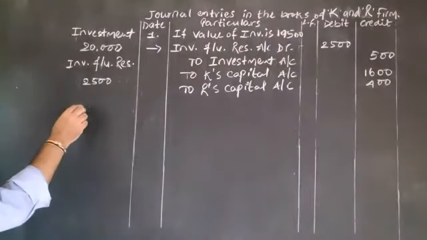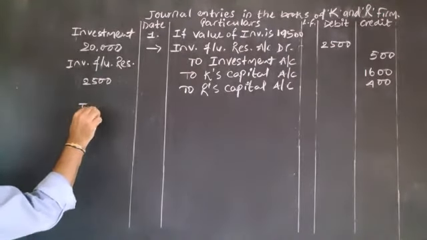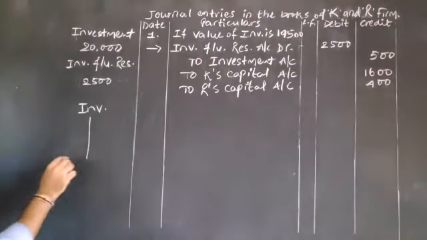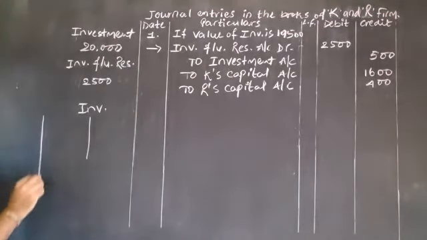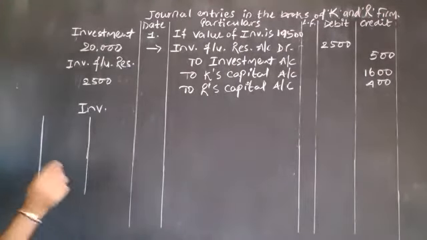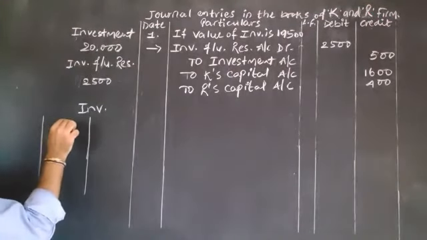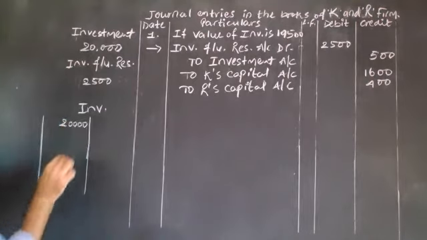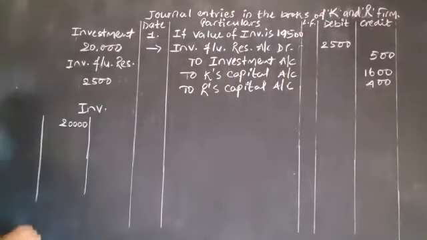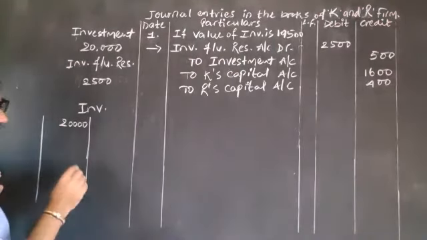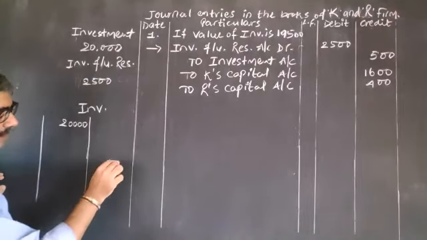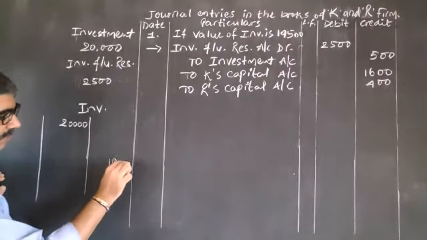We are making a ledger in a short version. Here investment has a debit balance worth 20,000. Now we are saying that the actual investment value is 19,500.